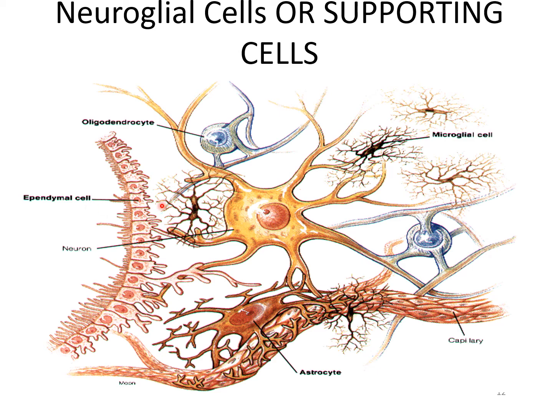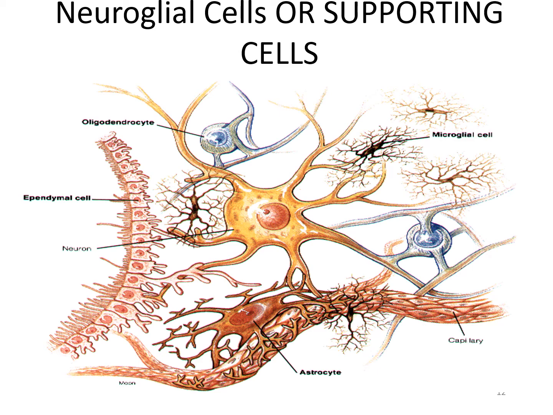Microglia. Here you can see this microglial cell, this small darker one. Microglial cells are the smallest neuroglial cells. The cell body is flattened with short processes. They are members of the mononuclear phagocyte system and mesodermal in origin. They are more numerous in gray matter than in white matter.